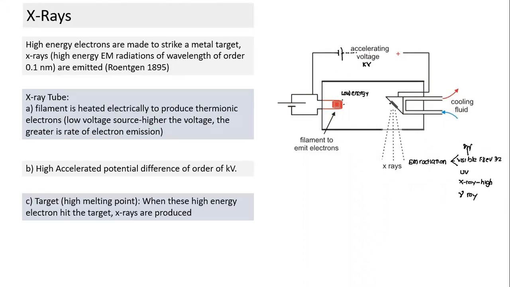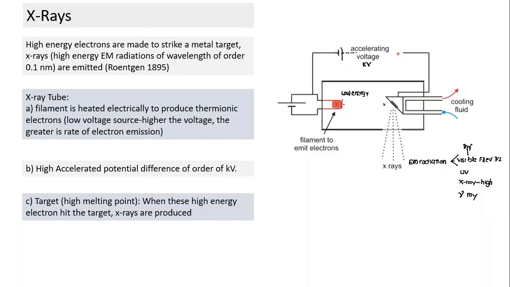Then we use a target plate here. The target plate should have a high melting point, and it's easy to understand why we use a material with a high melting point. When highly energized electrons strike this plate, they hit the target and lose their energy. They have collisions, and ultimately all these free electrons get embedded in the target plate.